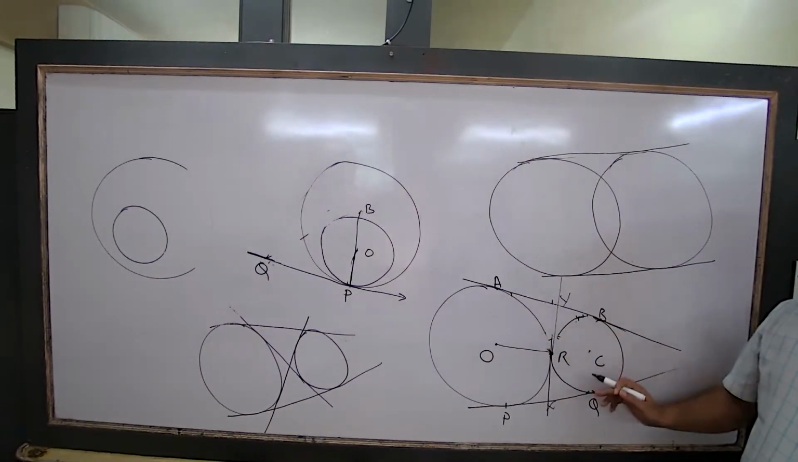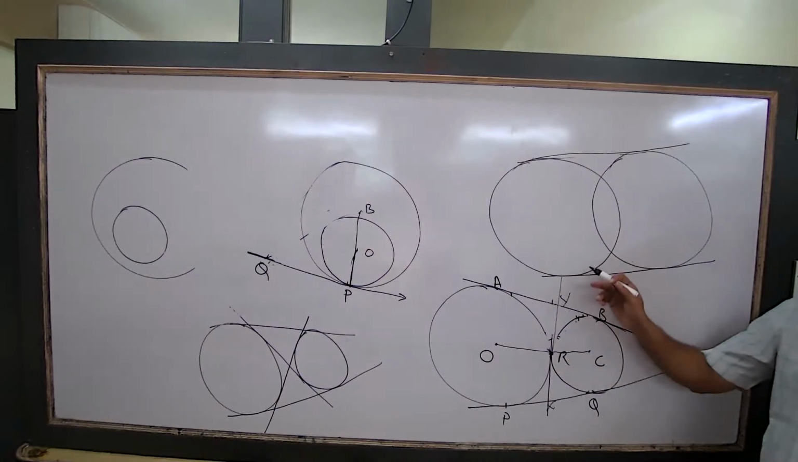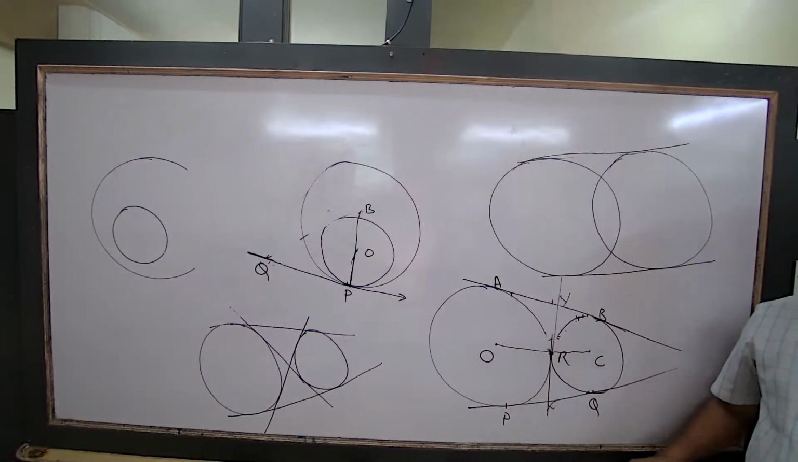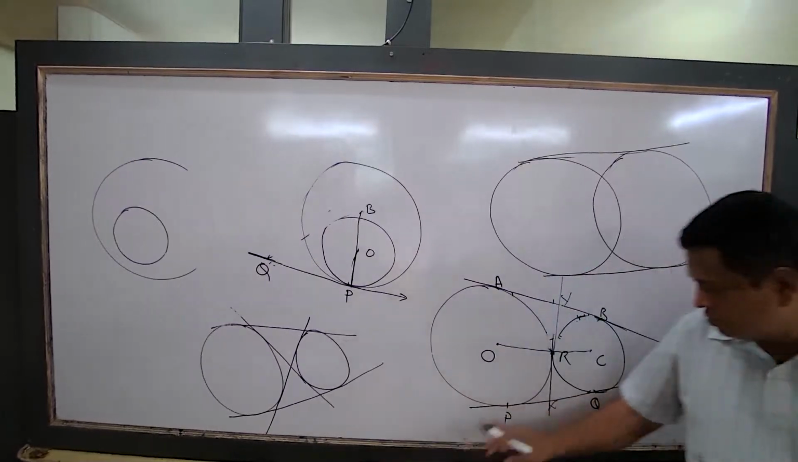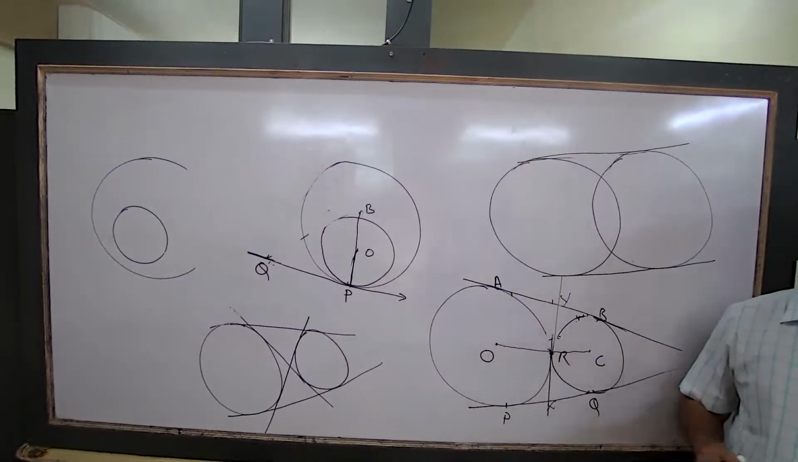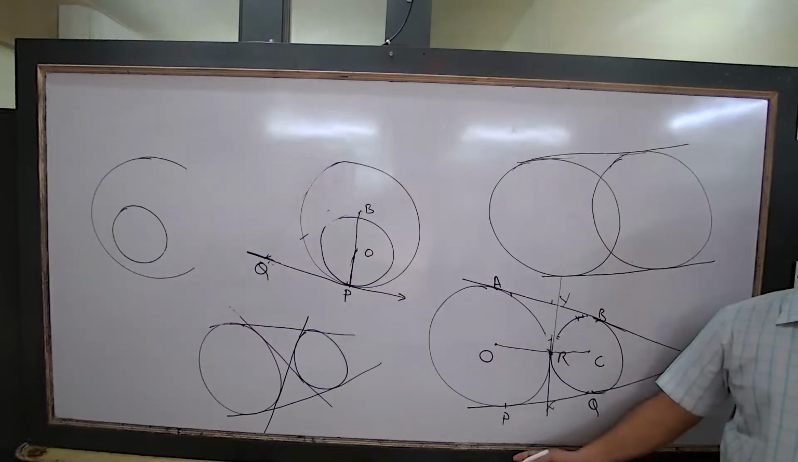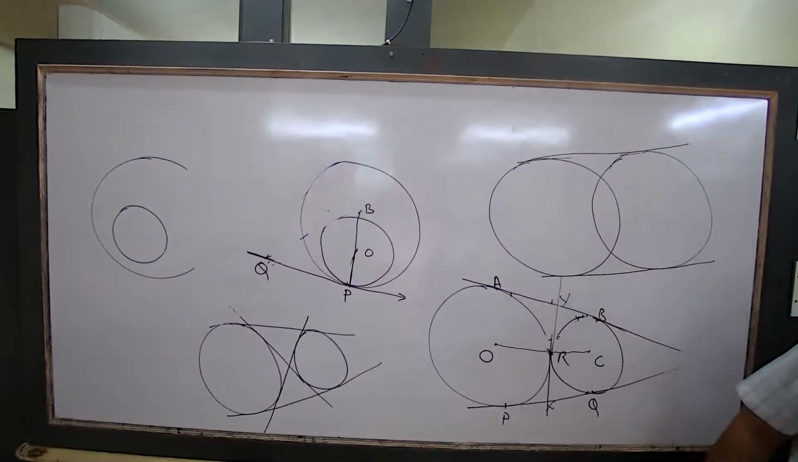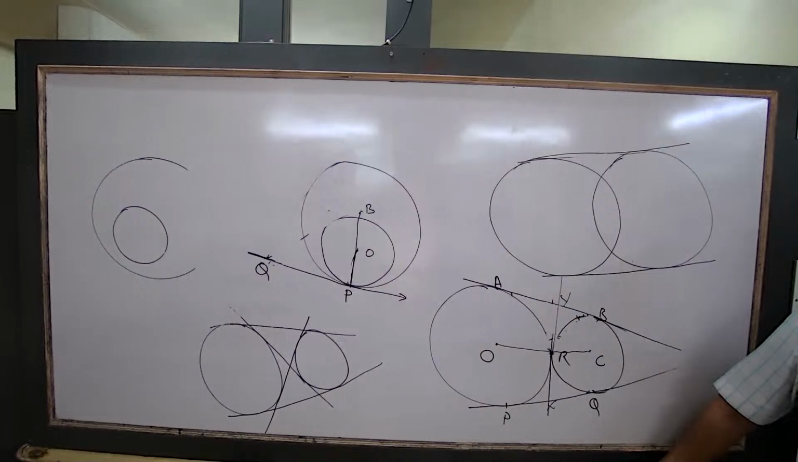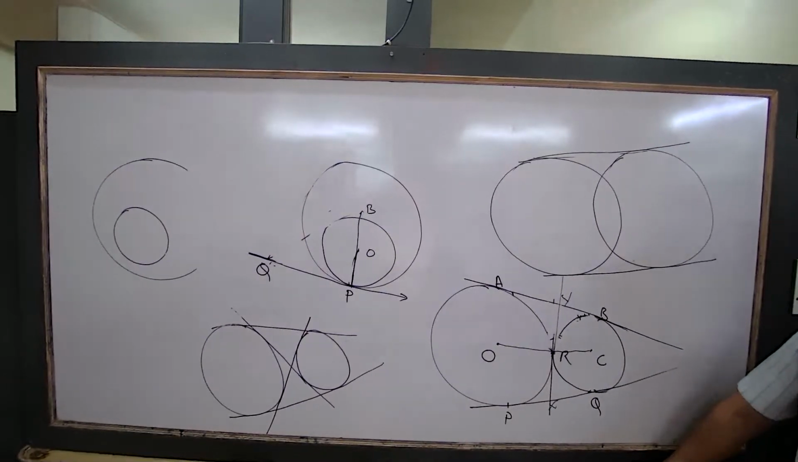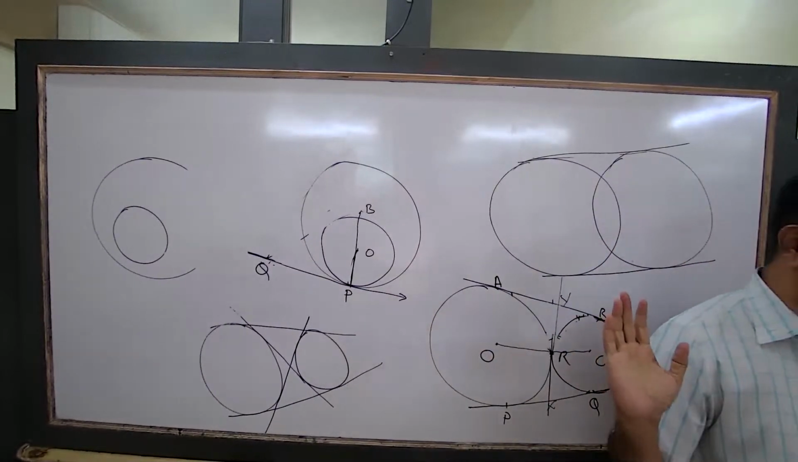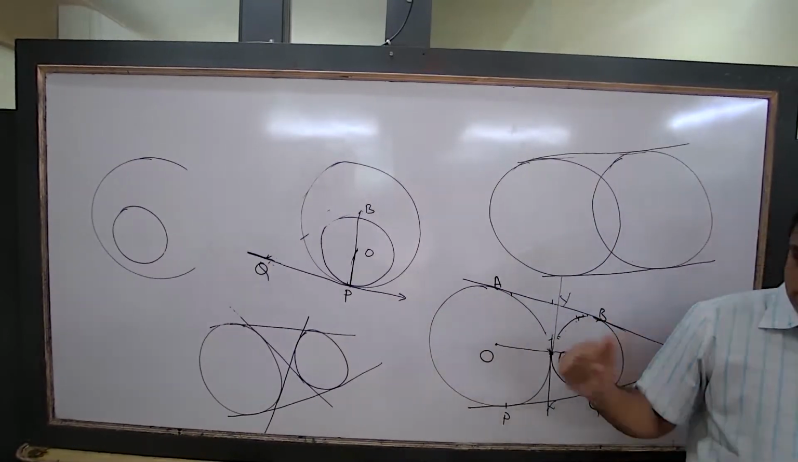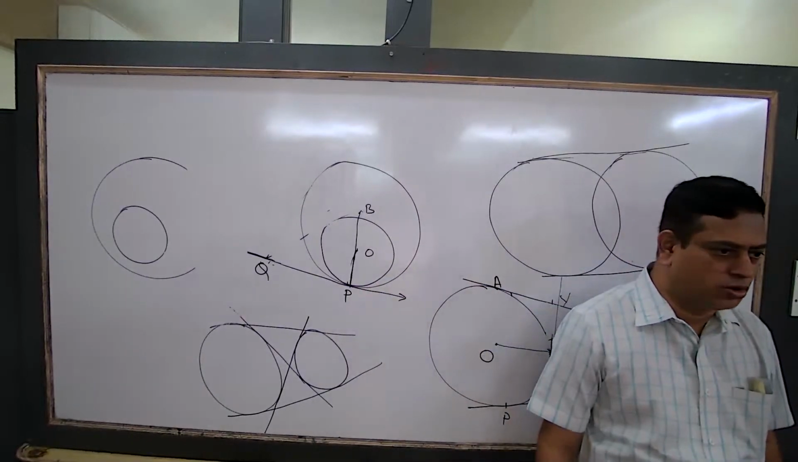XY. And CR also is perpendicular to XY. Then how will you prove they are collinear? Very good. Angle ORY plus angle CRY is equal to 180, that is 90 plus 90. Therefore, they are a linear pair, therefore, they are collinear. Understood or not? Okay. What is the condition? When two circles touch internally or externally, their centers and the point of contact are collinear.